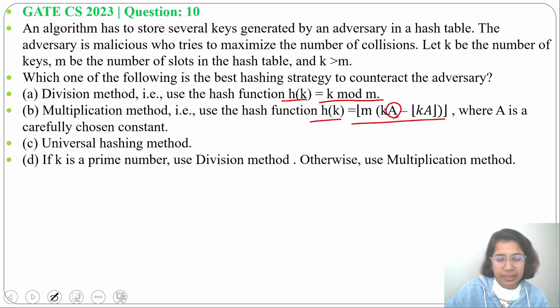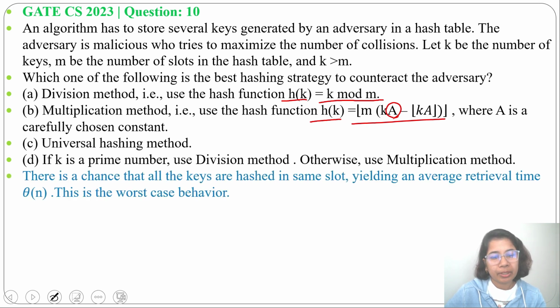Next, option C, universal hashing method. So that is true. In case of universal hashing method, the hash function is independent of keys. So we choose the hash function randomly, that is independent of keys. So it will reduce the number of collisions. Answer will be option C.